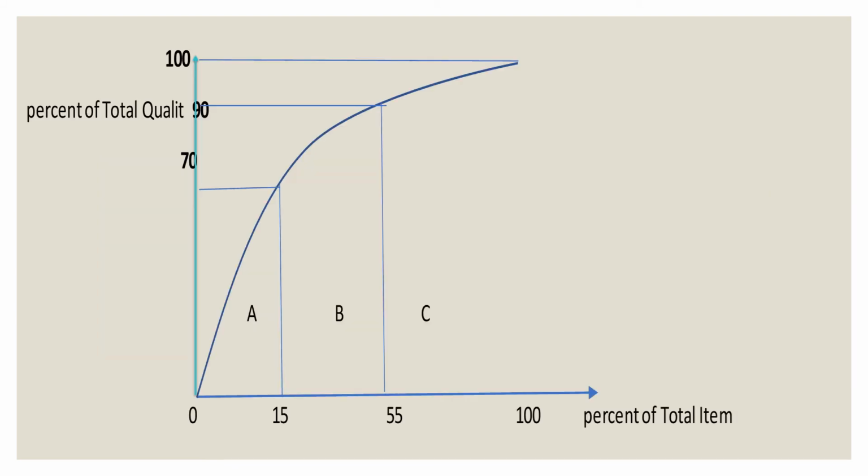Now over here we can see the percentage of total quantity and the percentage of total items. First there is A, where the percentage of total items is small but the value they carry is 70. Next is B, where they produce 55 quantity but the value is 90. And lastly there is C, where there is more quantity but it does not carry a lot of value.